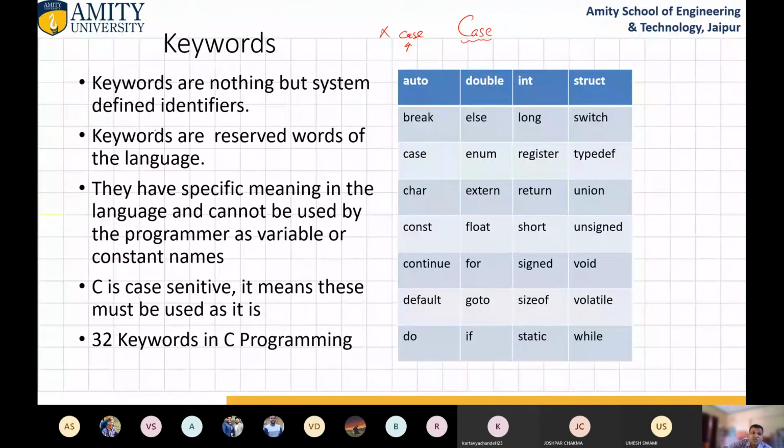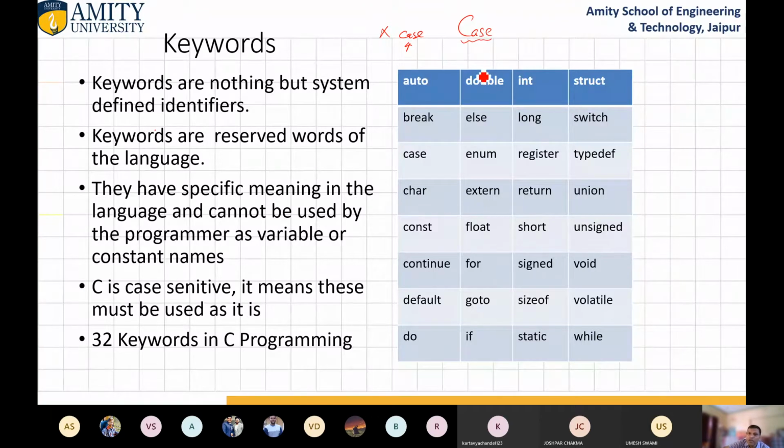It means these must be used as written. And the beauty of this language is that each and every keyword is written in small case, so there is no chance to forget or to make any kind of error. And there are only 32 keywords in C programming. So this is also a beautiful thing. On the basis of these 32, we can do the programming.